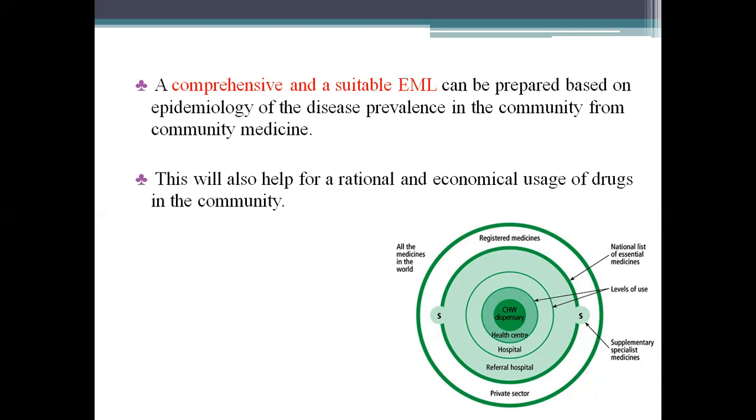The complementary list, which consists of drugs for priority diseases that are cost-effective but not necessarily affordable or may need specialized healthcare facilities. This list also includes essential medicines for less frequent diseases. The section on reserve anti-infective agents could be integrated into the complementary list.